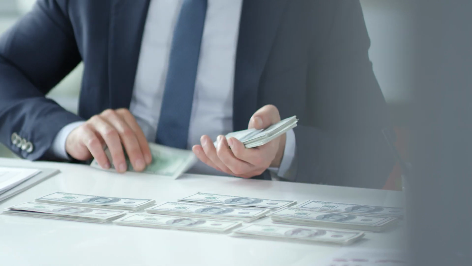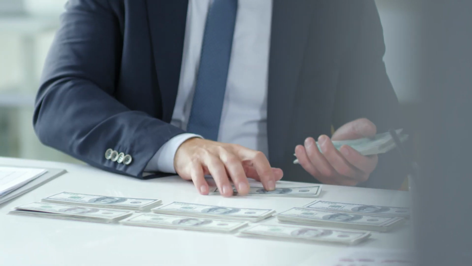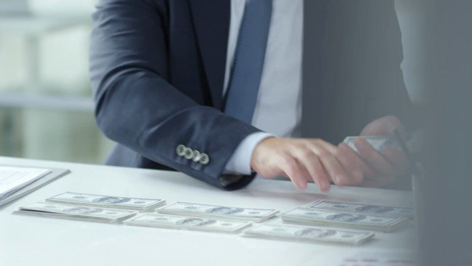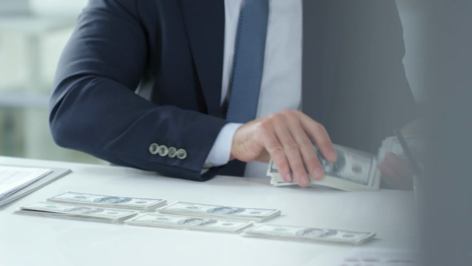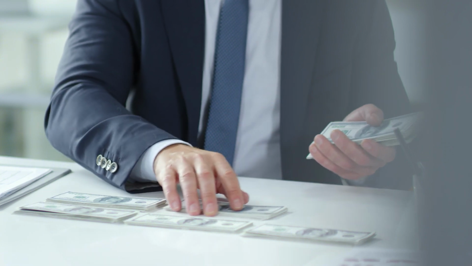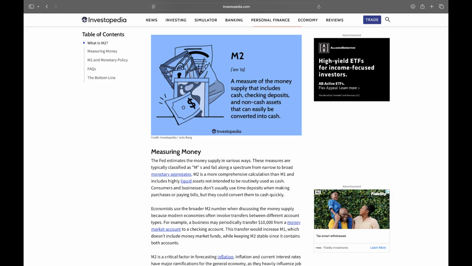The M2 money supply is a key measure of how much money is circulating in the U.S. economy, not just physical cash, but also near money that can quickly be spent or invested. M2 includes M1, which is the most liquid forms of cash, such as physical cash, coins, and checking accounts. On top of M1, the M2 money supply also includes savings accounts, money market accounts, and CDs.